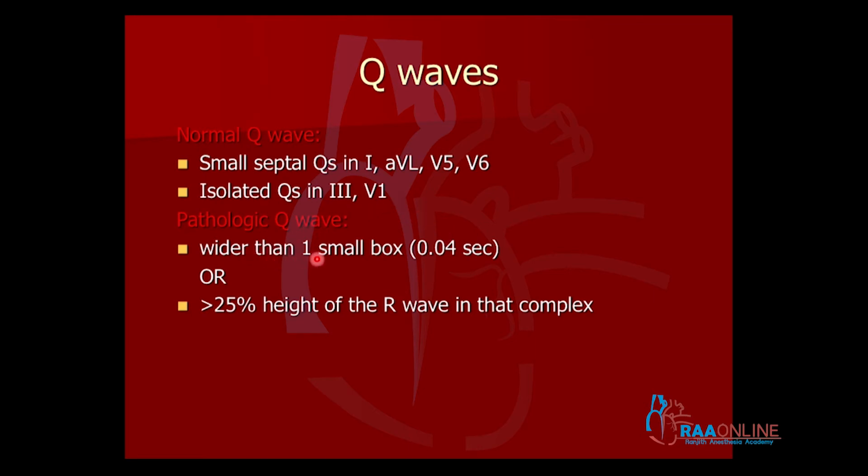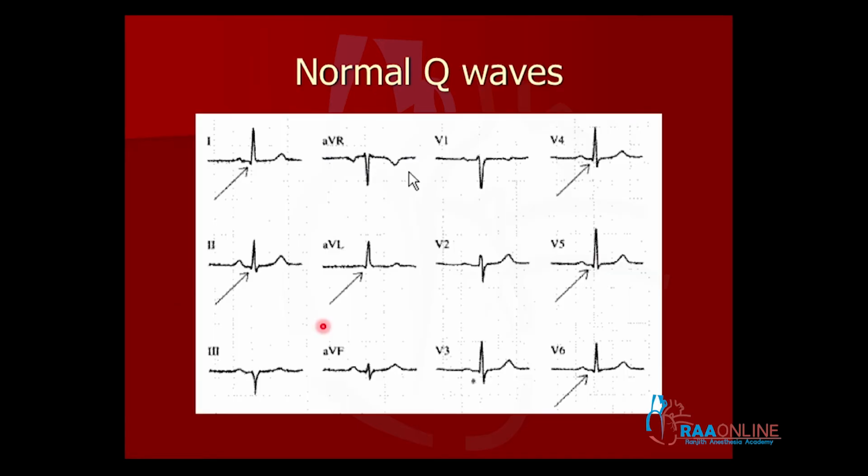This pathological Q wave is deep and broad, and it should be more than 25% of the succeeding R wave. So this defines the pathological Q wave. I have shown you an ECG here where you can see small tiny Q waves in V4, V5, V6 predominantly. This Q wave does not occupy more than one small square in width and one small square in depth. So this is a physiological Q wave, which is because of the septal activation going away from V5 and V6.